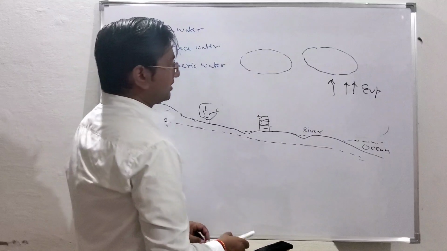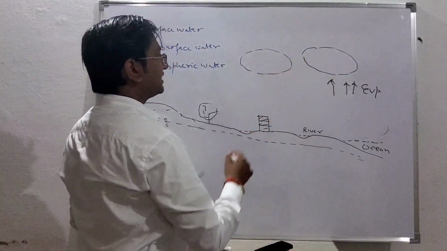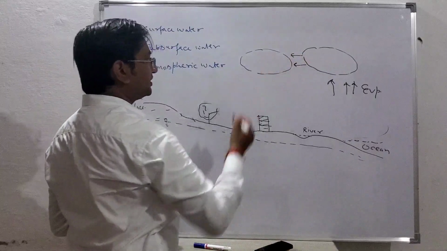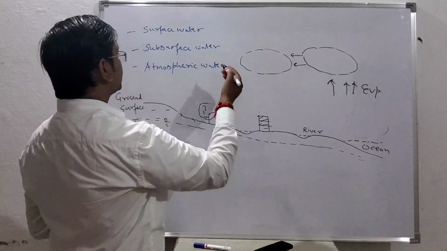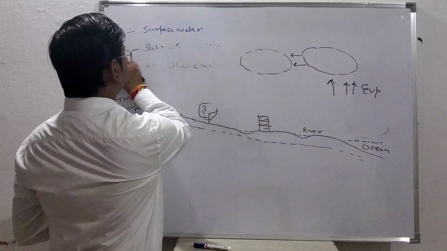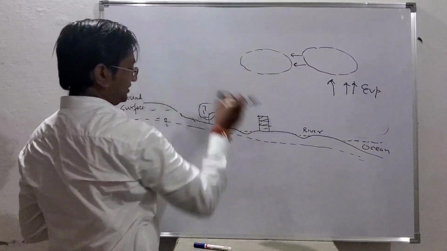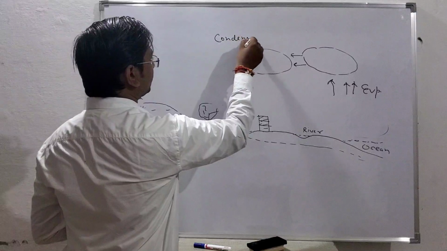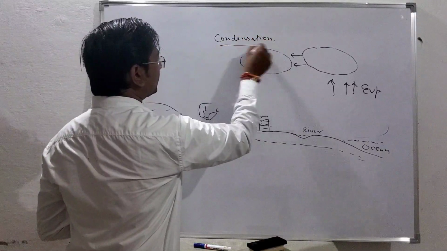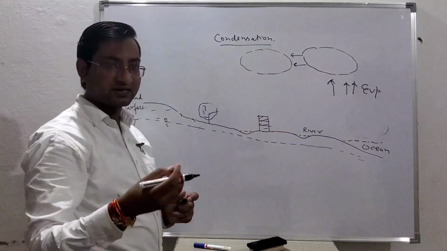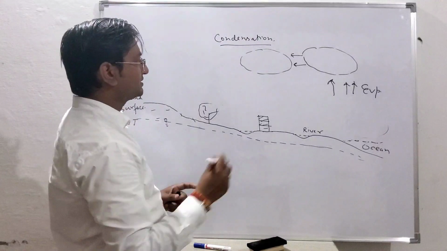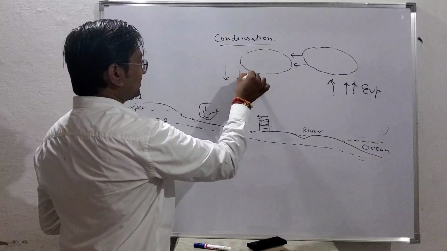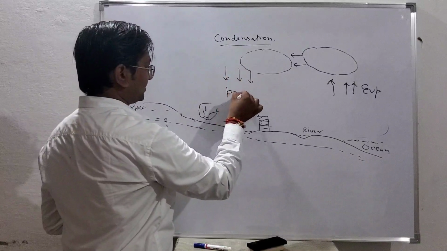Then there is formation of the clouds, and the process of condensation takes place. We will talk about the different types and the mechanism of precipitation in the next class, but after condensation, the precipitation occurs.